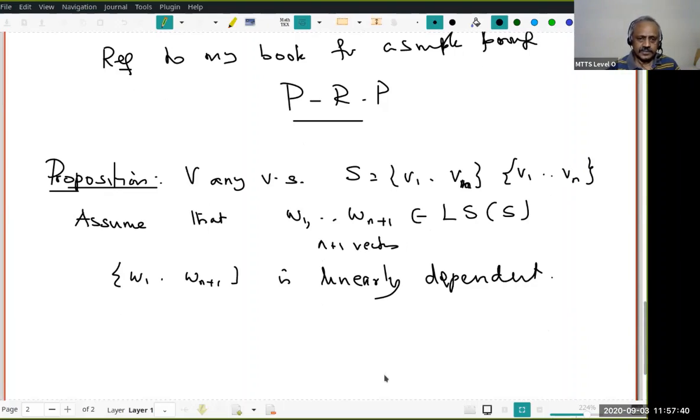Look at this intuitively. I do not know whether my set S, v1, v2, ..., vn, is linearly dependent or independent. I have no idea. But all I know is that in the linear span of S, I am taking any n plus 1 vectors. Again, there may be the 0 vector and some other vectors may coincide. I don't care. Take any n plus 1 vectors in the linear span of S, then these n plus 1 vectors will be a linearly dependent set. Is the statement clear?